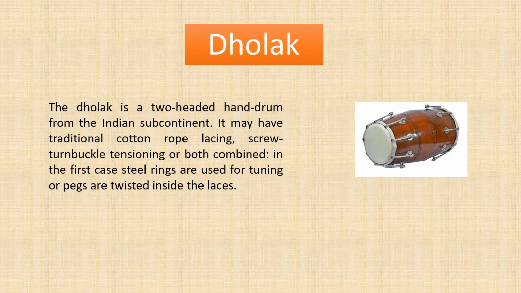Yes, students. Next musical instrument, that is dholak. The dholak is a two-headed hand drum from the Indian subcontinent. It may have traditional cotton rope lacing, screw turn buckle tensing, or both combined. In the first case, steel rings are used for turning or pegs are twisted inside the laces. As you can see in the picture, what kind of dholak instrument,